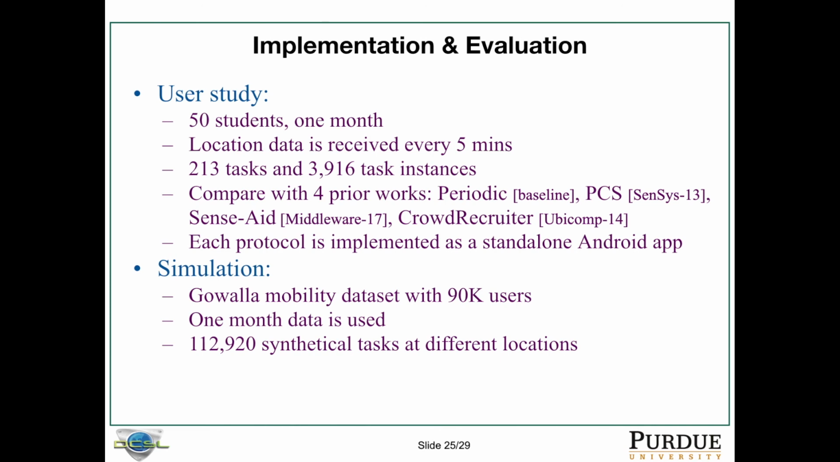And Crowd Recruiter is a method to reduce the number of users that are involved. It tries to use one user for multiple tasks. The rationale behind that is they pay the user the same amount of money for a period, which means the fewer users selected, the less payment the application will pay to the users. Each protocol in our user study is a standalone Android application installed by the users. In our simulation, we use a Gowalla mobility dataset with 90K users, and we only use 1 month of the mobility data, and we synthetically generate a lot of tasks at different locations to perform the scalability study.